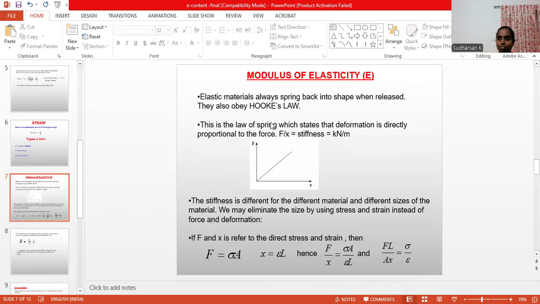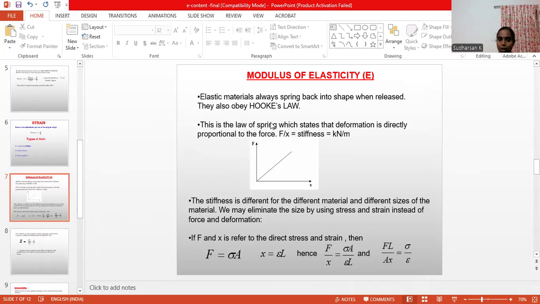That ratio is called the rigidity modulus, or modulus of rigidity.